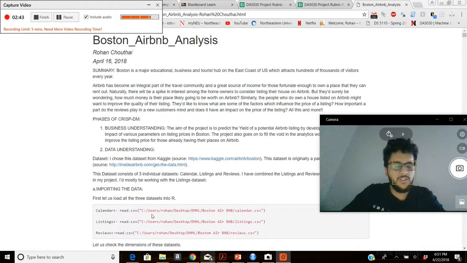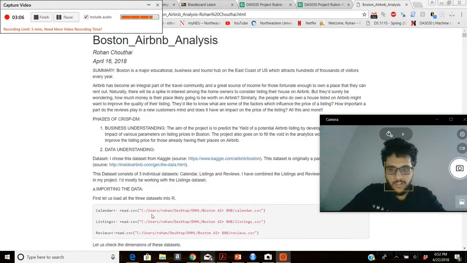So this is the dataset which I have used to create both my classification and my prediction models on. This dataset consists of around 3,500 rows and some 69 columns, which are all attributes of the apartments which are listed out on Airbnb.